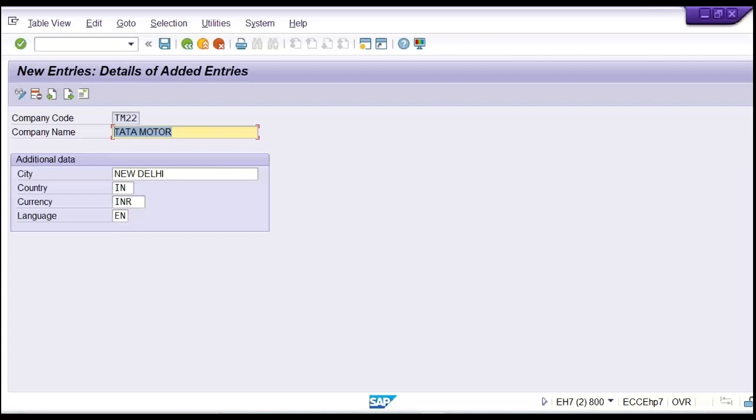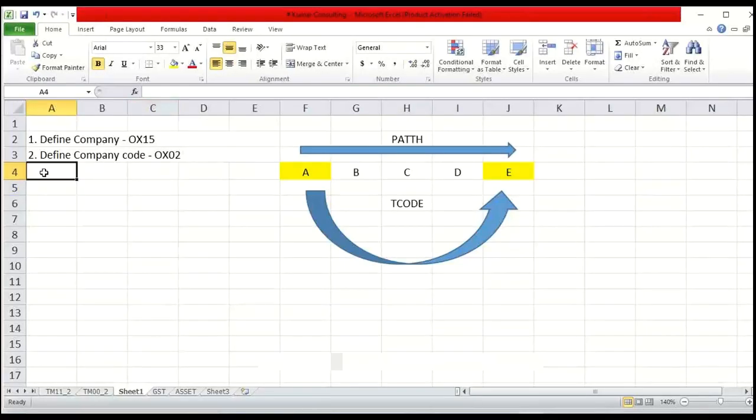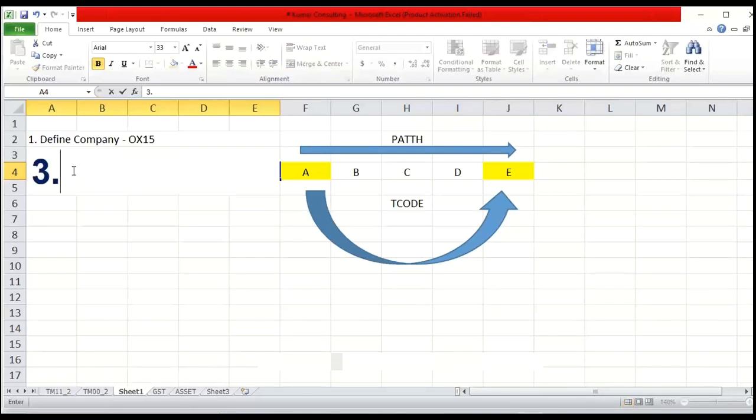Now, what next, guys? The next one is assignment. What is this assignment? Third one.